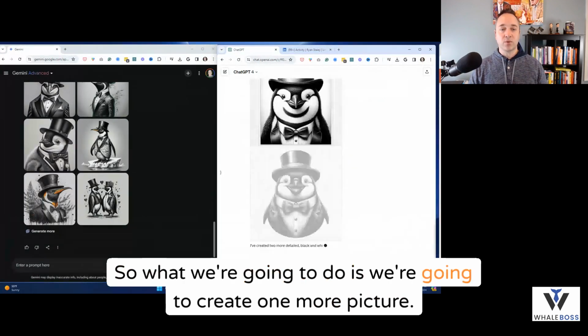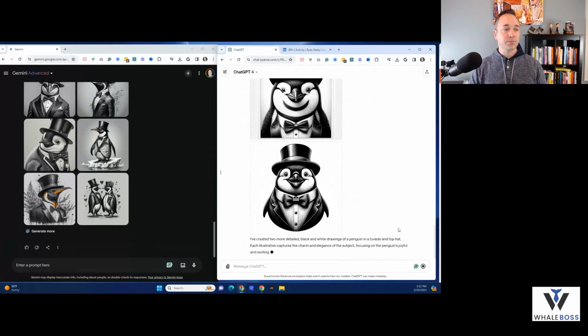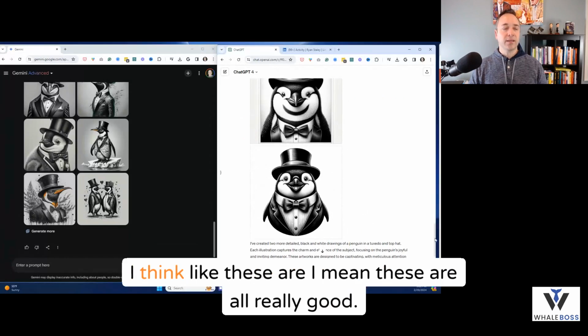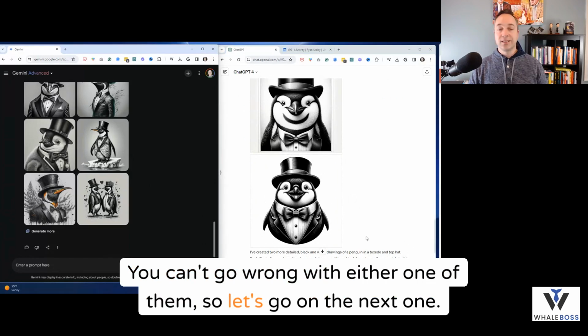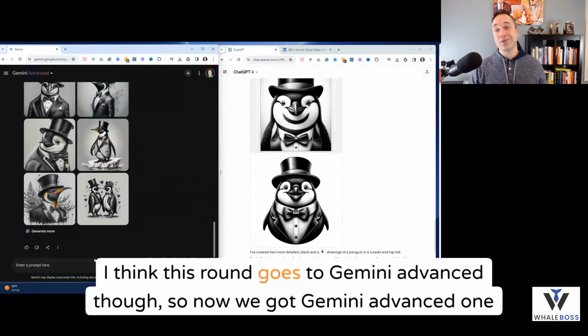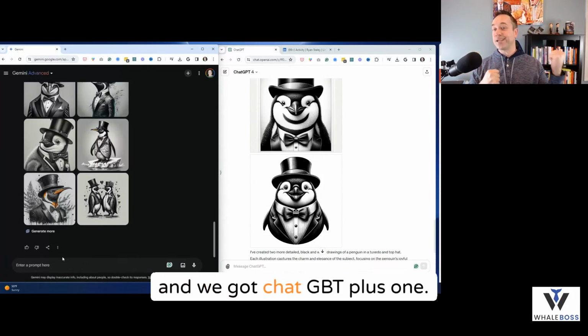So what we're going to do is we're going to create one more picture. And these are pretty good. I think these are all really good. You can't go wrong with either one of them. So let's go on to the next one. I think this round goes to Gemini Advanced though. So now we got Gemini Advanced 1 and we got ChatGPT Plus 1.